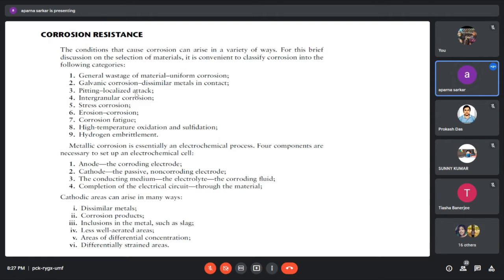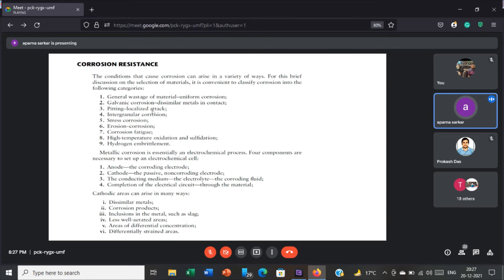So what are those responsible elements? First one is general wastage of material, uniform corrosion, or galvanic corrosion, or pitting, stress corrosion, erosion, and the action of water. These are responsible for corrosion. Okay.